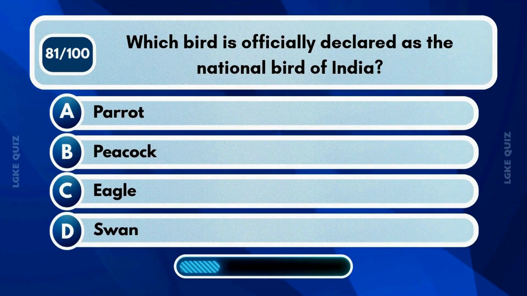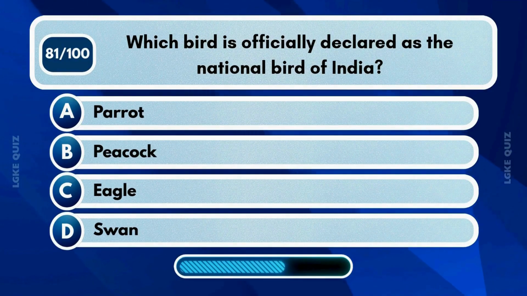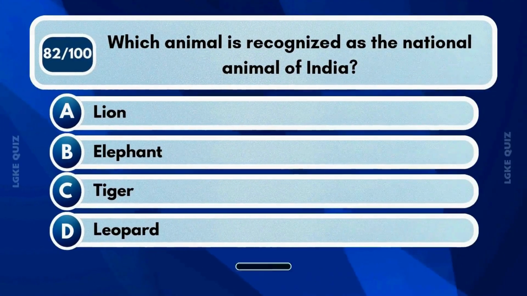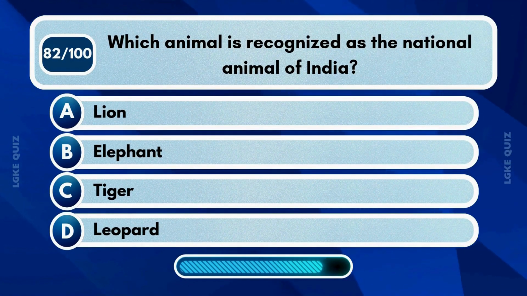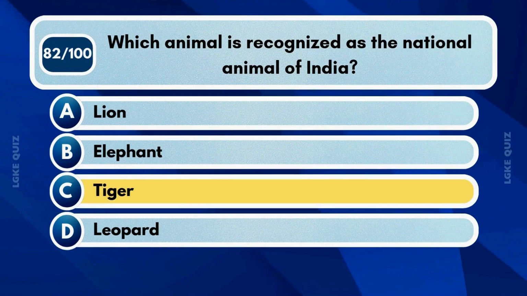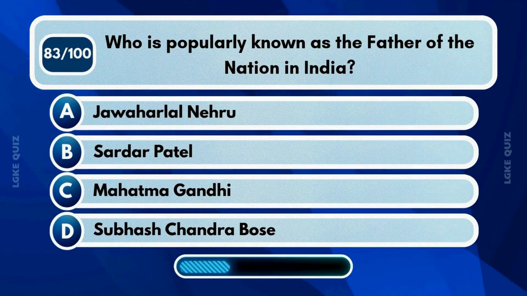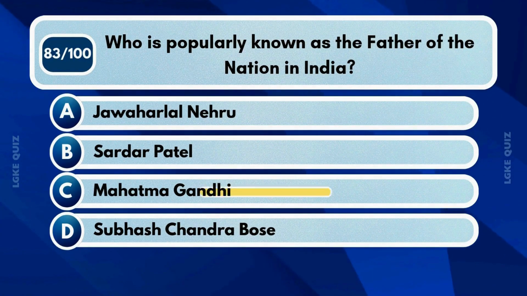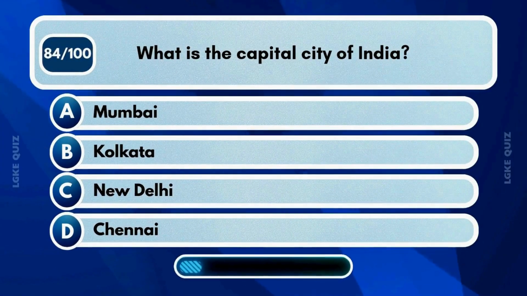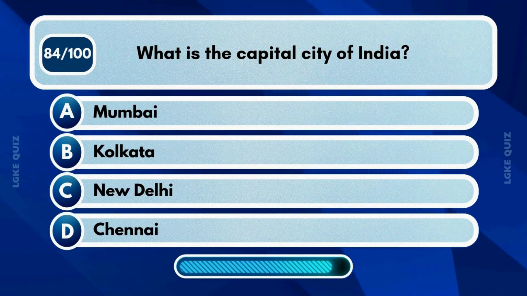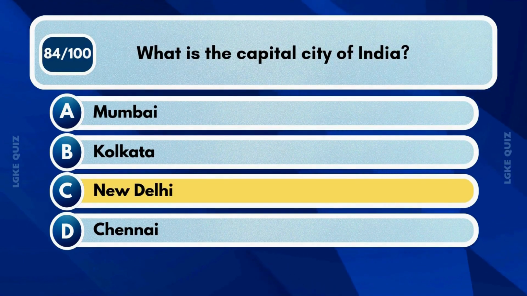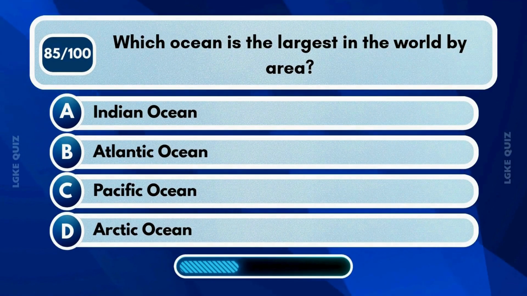Which bird is officially declared as the national bird of India? Which animal is recognized as the national animal of India? Who is popularly known as the father of the nation in India? What is the capital city of India? Which ocean is the largest in the world by area?